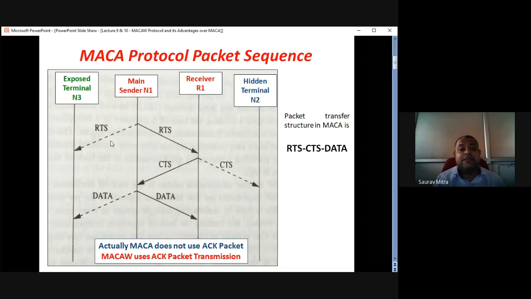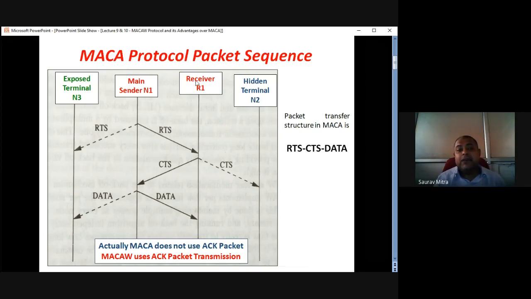Okay, so a dashed line means this is an unwanted transmission towards the direction of N3, and the solid line means, yes, N1 wants to send this information to R1. So whenever it is an intended communication, it is a solid line. Whenever it is an unintended communication, but communication happens, that is given by dashed lines.